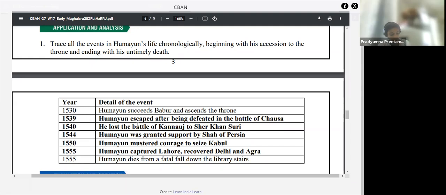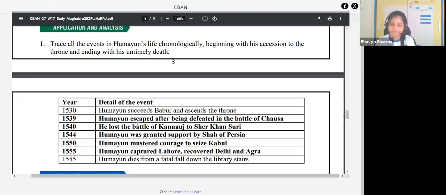Humayun mustered the courage to seize Kabul from his disloyal brother Kamran. Which year? By 1550. Okay. Taking advantage of civil wars among the descendants of Sher, Humayun captured Lahore in 1555. Okay, very good, Bhavya. And he recovered Delhi and Agra also in the year 1555. Okay. Ma'am, he became a homeless wanderer in 1544.